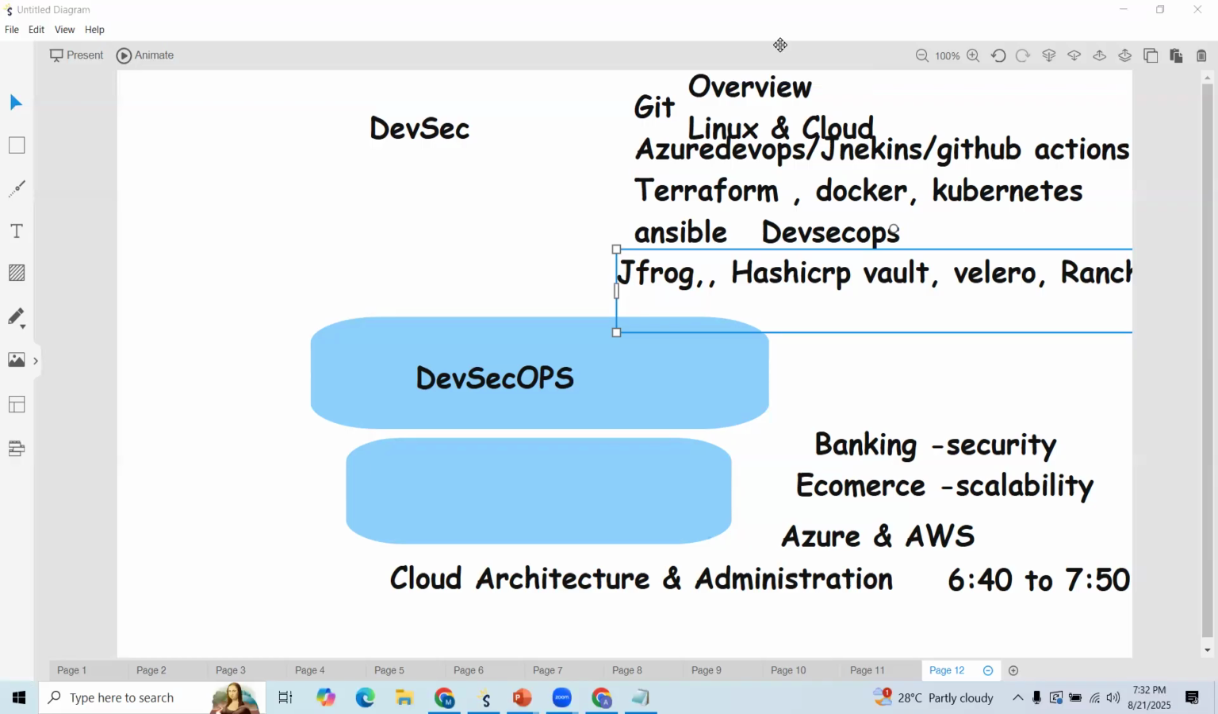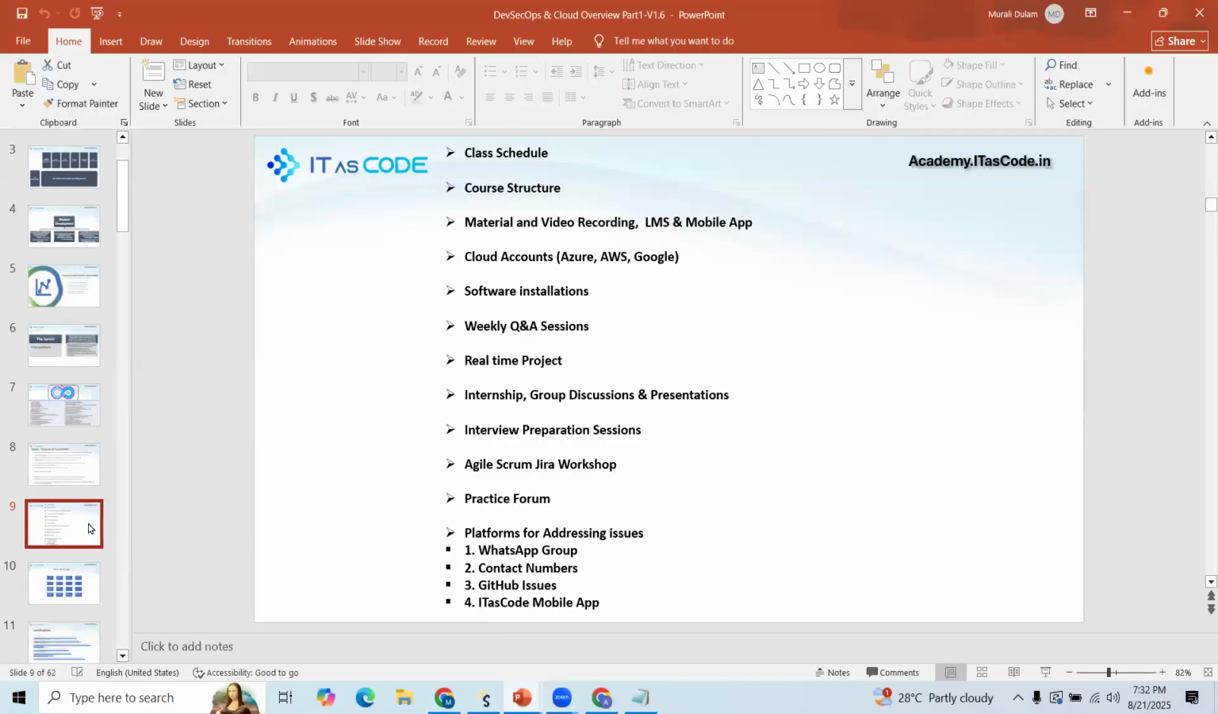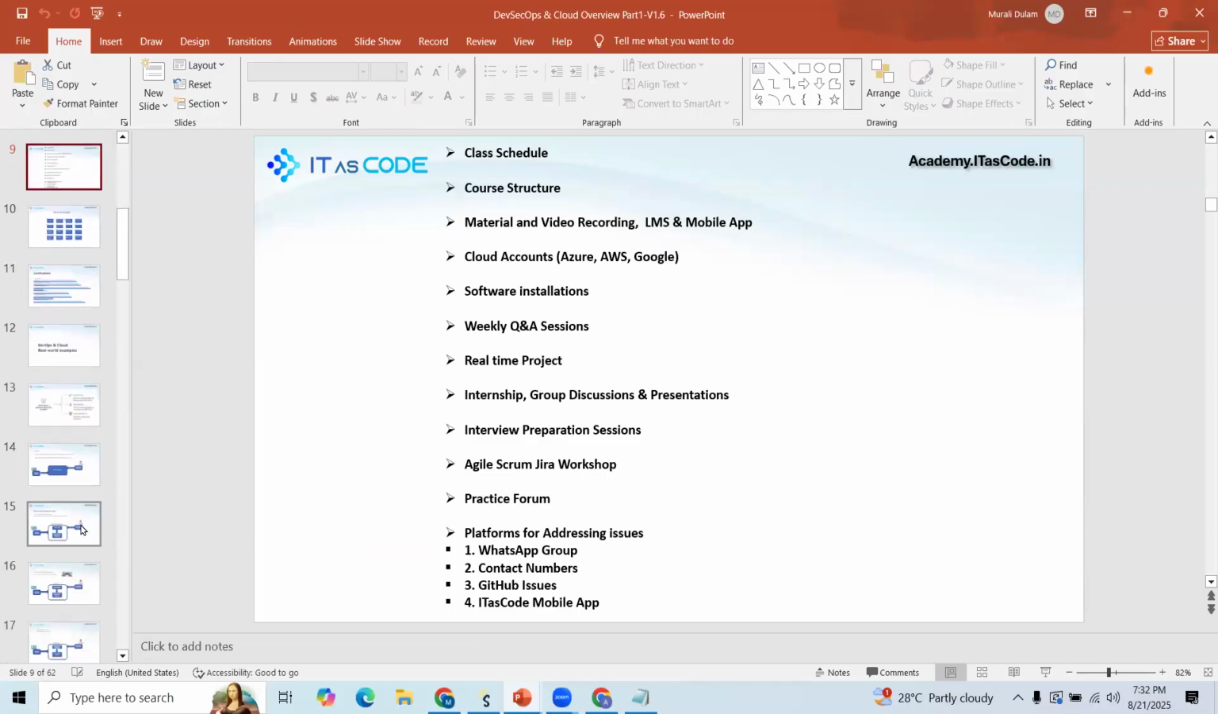Now, next steps. Let us see. First, let us see basic scenarios. A very basic scenario. First, let us start. Then we'll see the next steps.